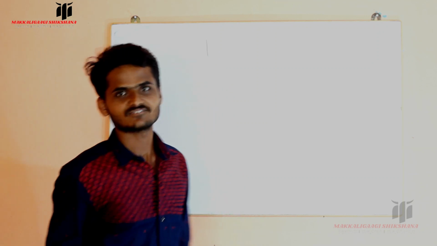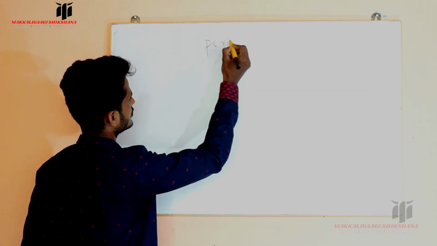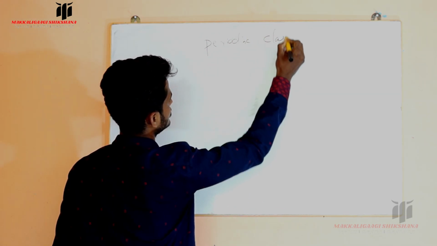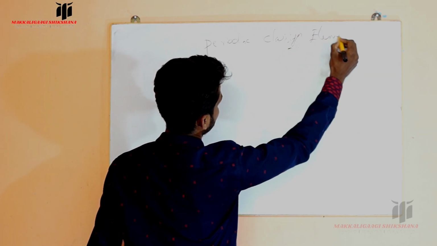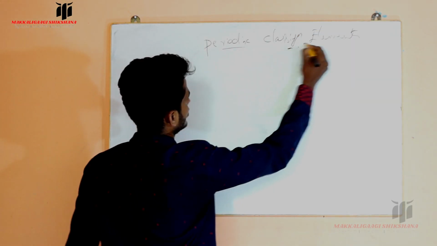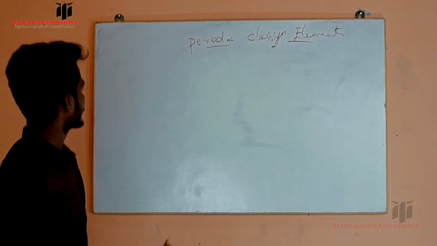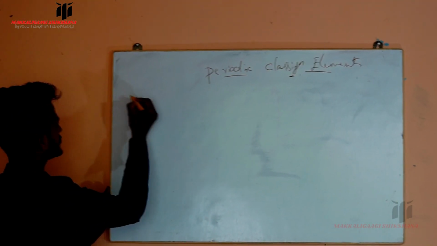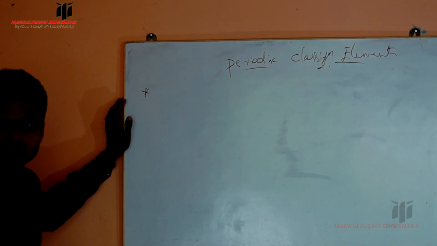Today we can start with the first lesson, chemistry, that is periodic classification of elements. Now in this chapter mainly we get 4 to 5 marks. We can understand some of the important topics in this chapter. First, what are some of the important contents in this chapter we have to study.